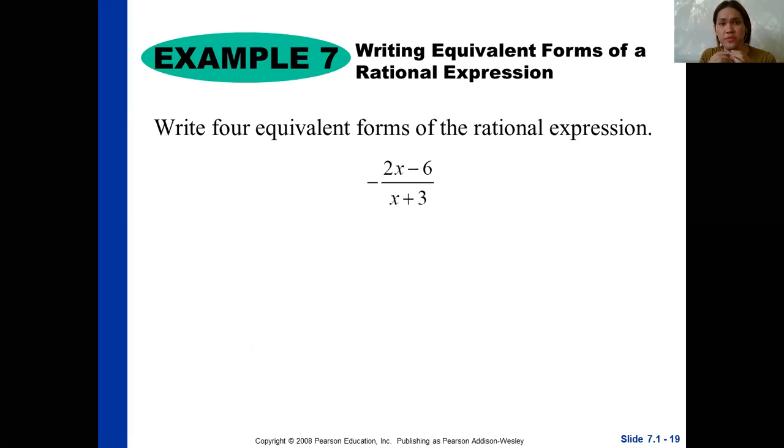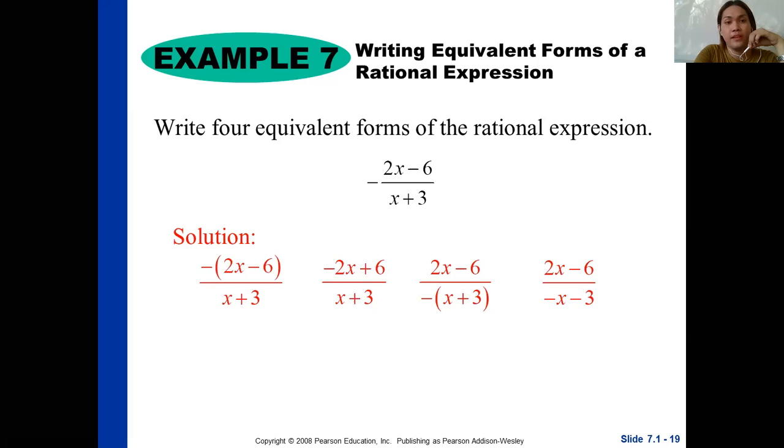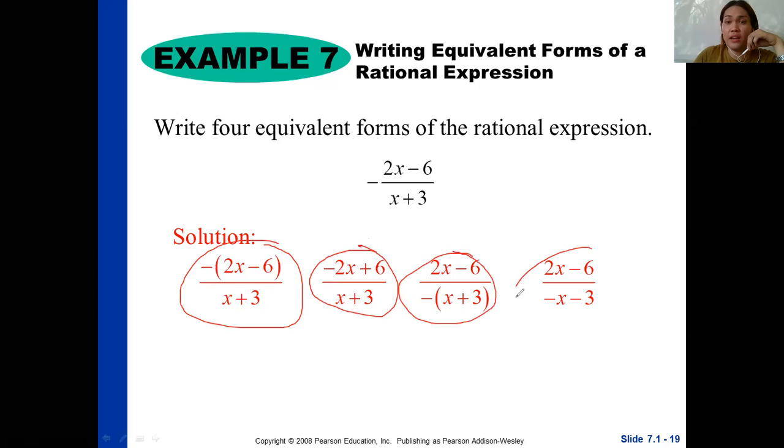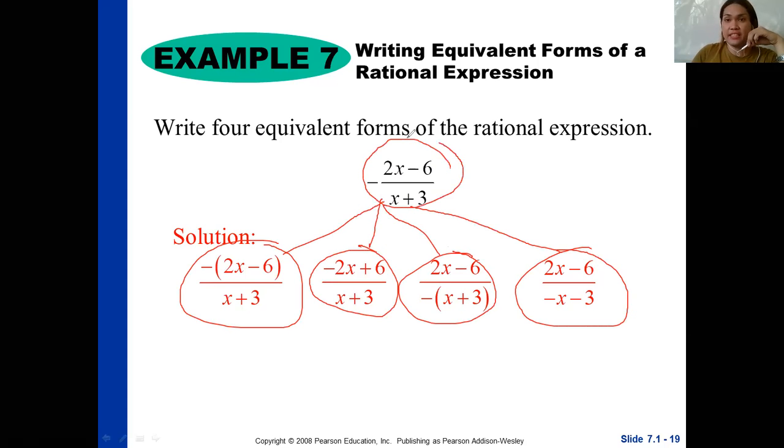So write for equivalent forms of the rational expressions. Let's have one more example. Give me four equivalent forms of the given rational expression negative 2x minus 6 all over x plus 3. So we have four equivalent forms, so we can write it in this way, this one, and this one. They are just other forms of this rational expression. We call them equivalent forms of rational expressions.